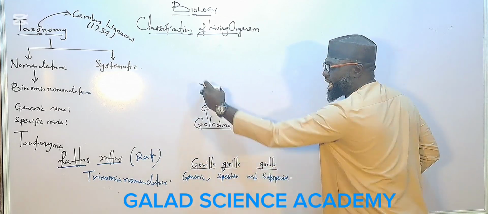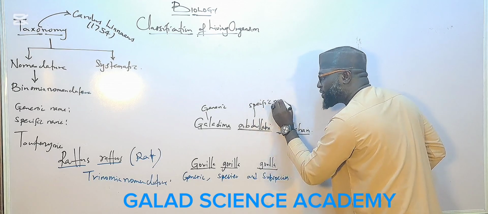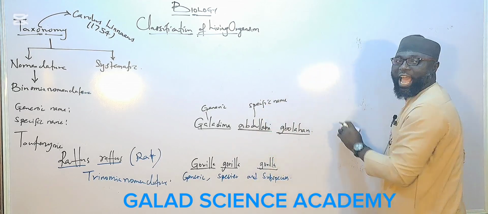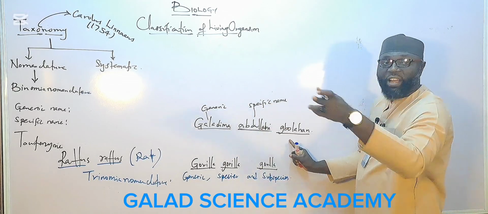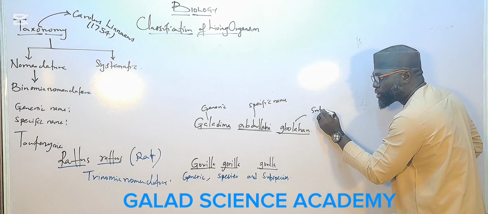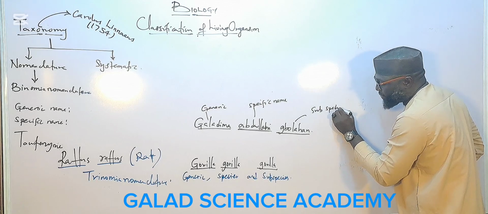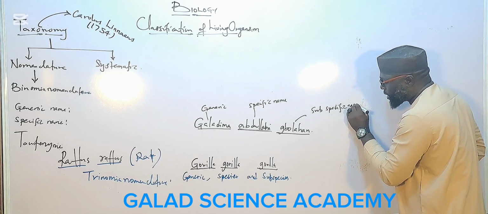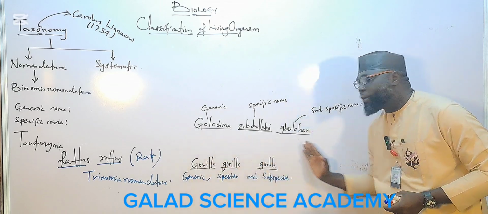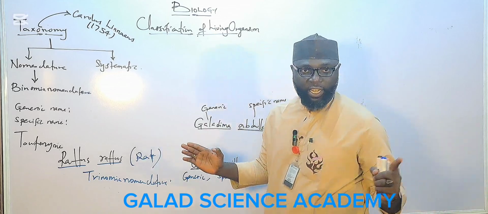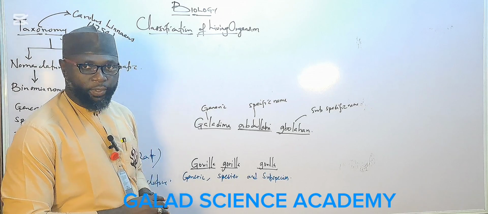So this Galadima, which is my son name, is the generic name. This Abdullah is my own specific name. And this third one here, my Bola that makes me differ from all other Abdullah in the family, is called the subspecific name. So this is how we write scientific names in the classification of living organisms.